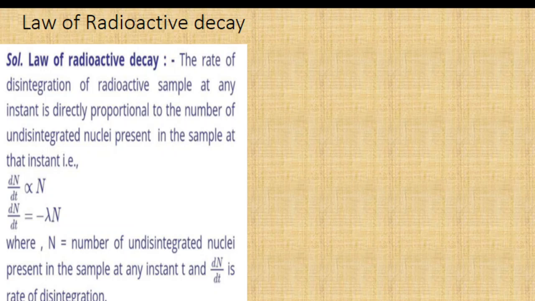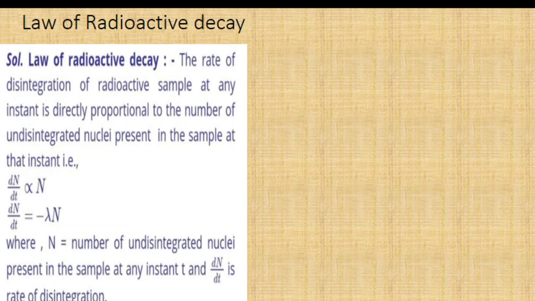The rate of decay can be represented by dN/dt, where N represents the number of nuclei present in the sample.